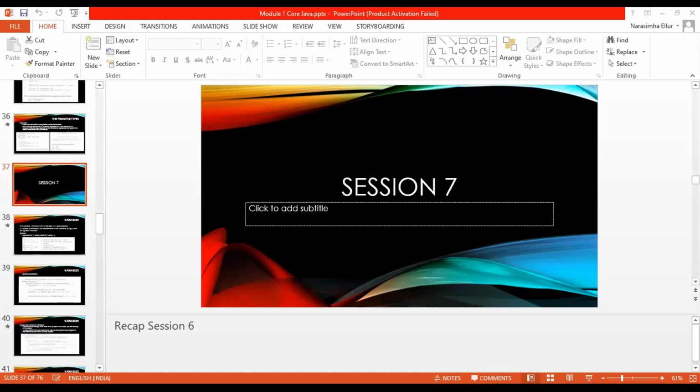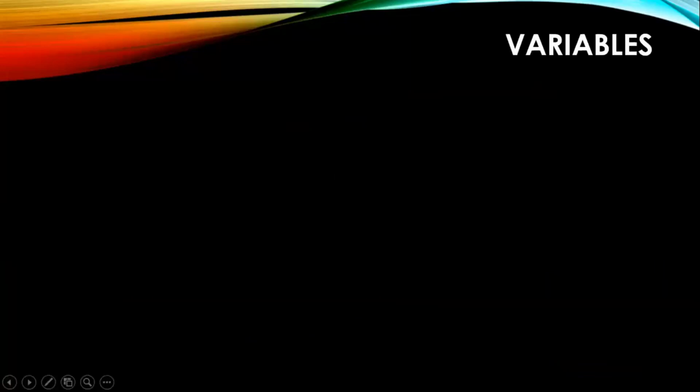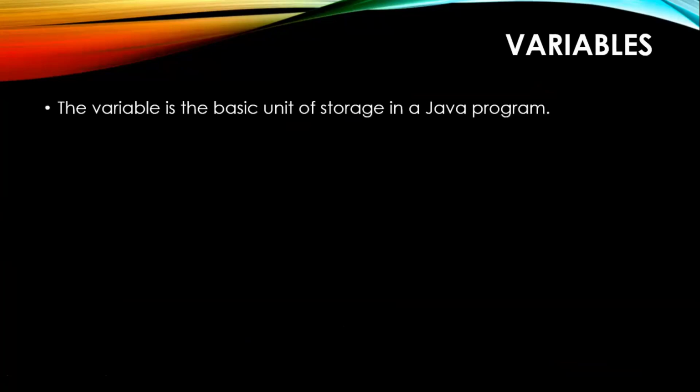In the last class, we were discussing a basic Java program, and we discussed how the System.out.println statement can be used in different ways. In today's class, we are going to discuss a basic part of programming, that is a variable. We have already seen an example in the last class of how variables can be used, and how the values of a variable can be substituted in a System.out.println statement. But we will now see some theoretical aspects of variables.